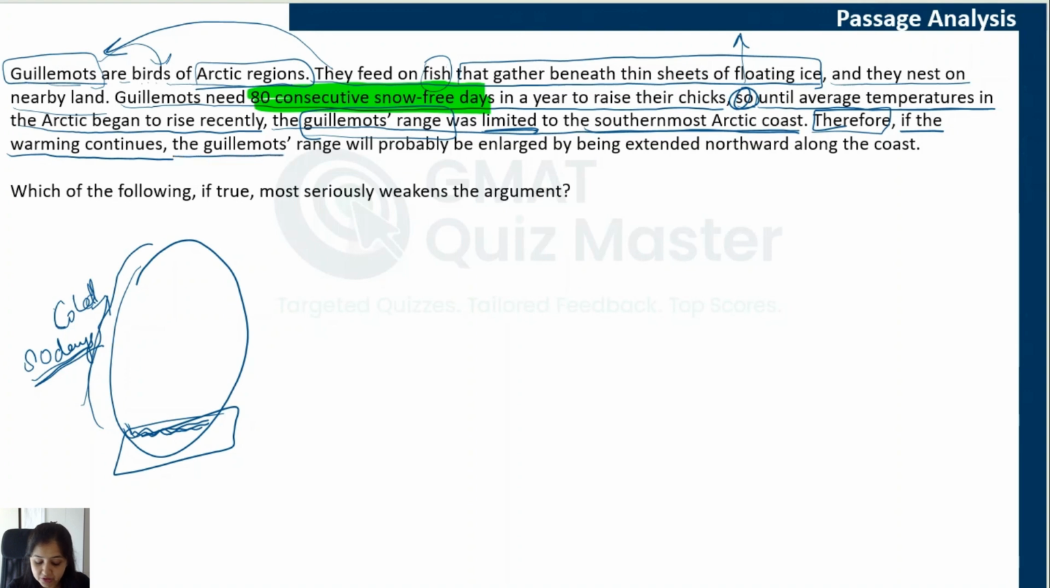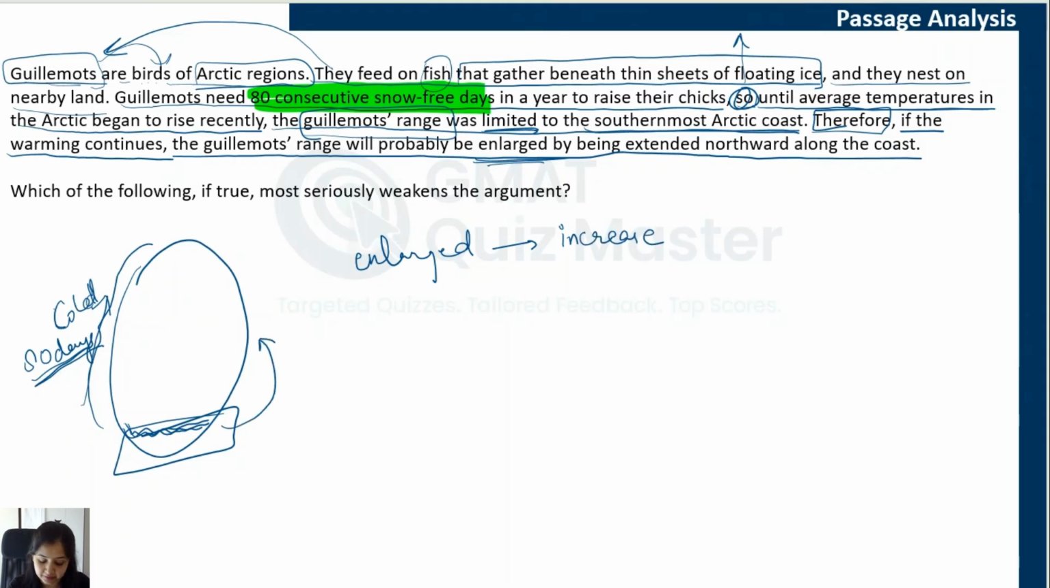The Guillemot's range will probably be enlarged by being extended northward along the coast. Now it is saying that this range will be enlarged. Enlarged means it will increase, right? It is not saying that they will shift from here to here. That is not what they are saying. They are saying that if this was the region earlier, now their range will extend. If they were in, let's say, 10 kilometers earlier, now it may extend to maybe 20 kilometers.